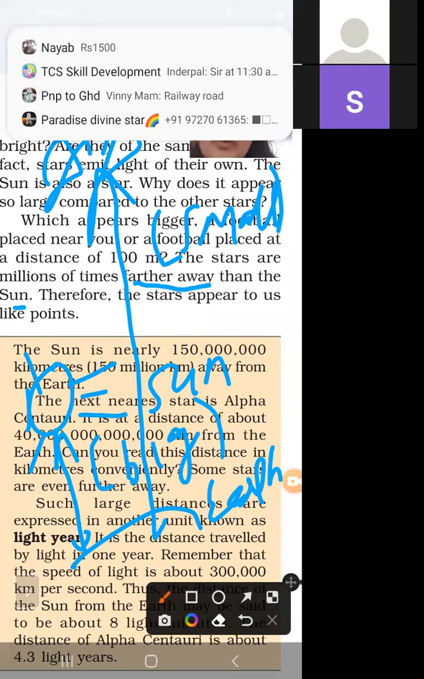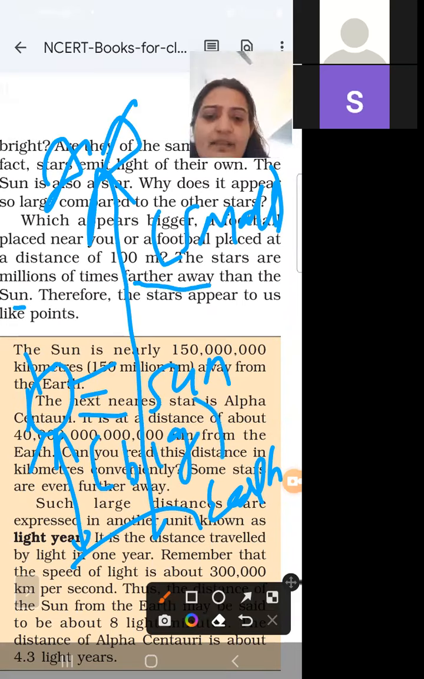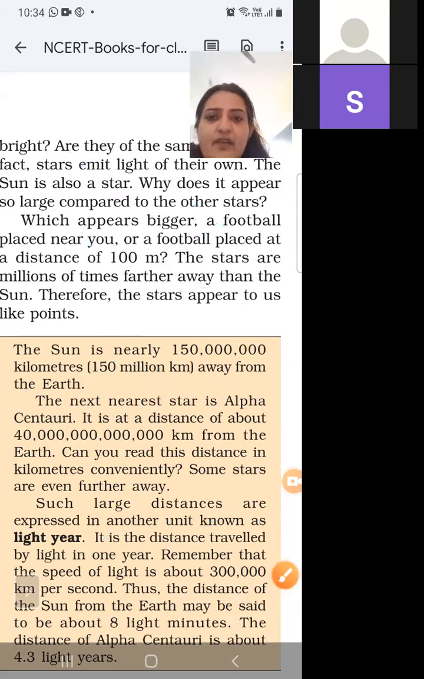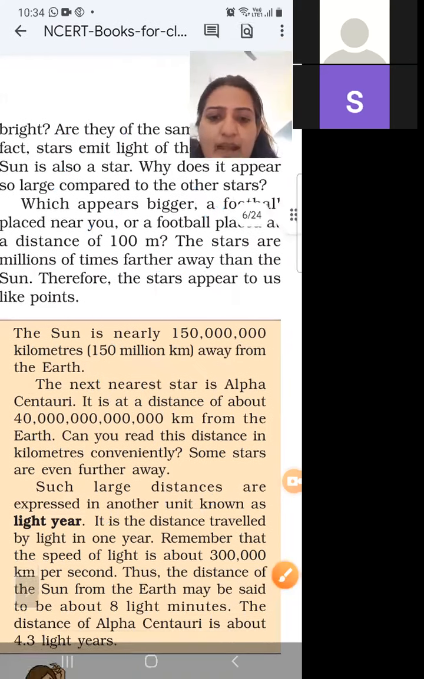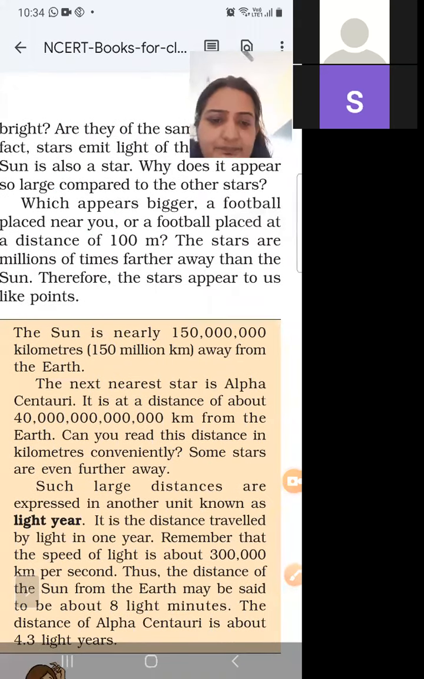So the answer is clear. Why is the size of the sun big? Because it is close to the earth. Why is the size of the star very less? Because it is far away from us. So you have to remember these points.